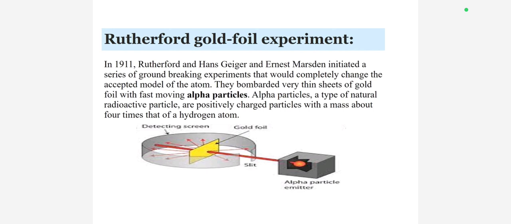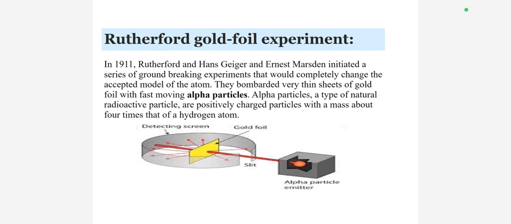Rutherford gold foil experiment. In 1911, Rutherford performed the gold foil experiment. The experiment involved firing alpha particles at a thin sheet of gold foil that was surrounded by a screen to detect where the particles ended up.